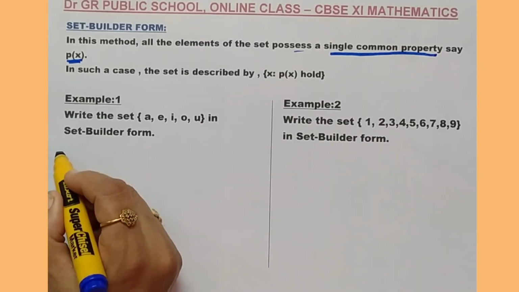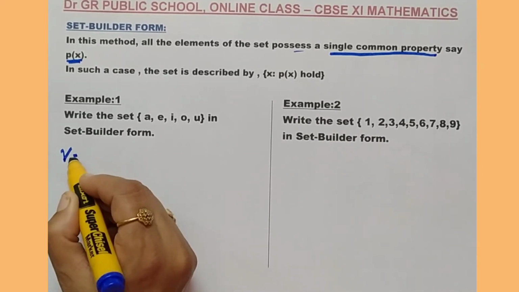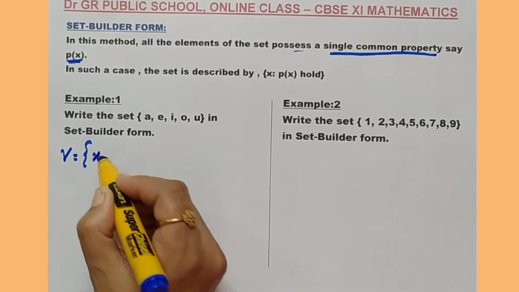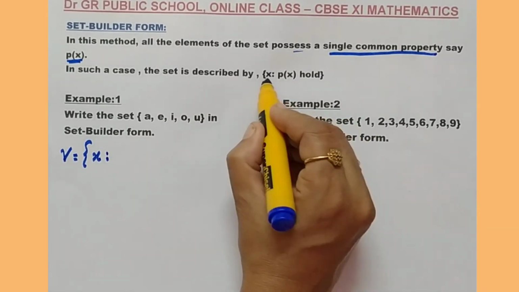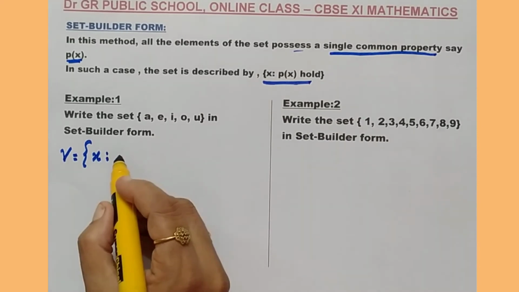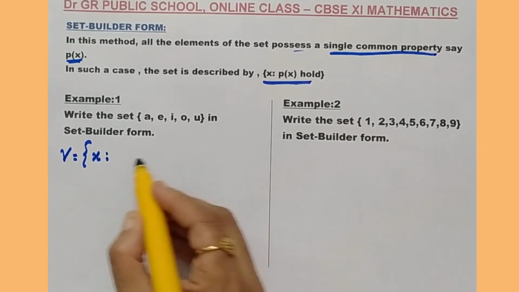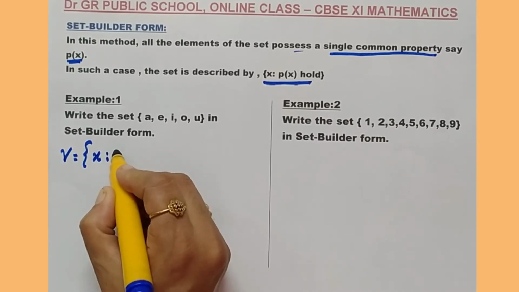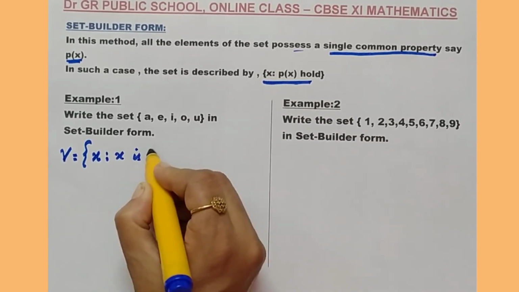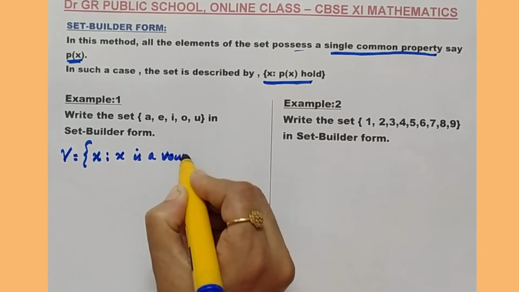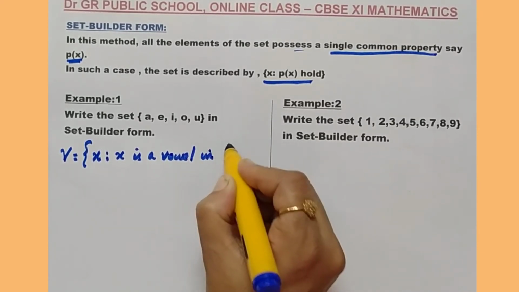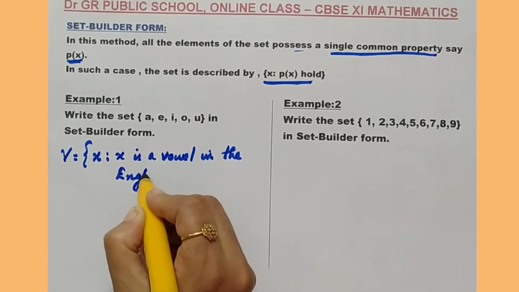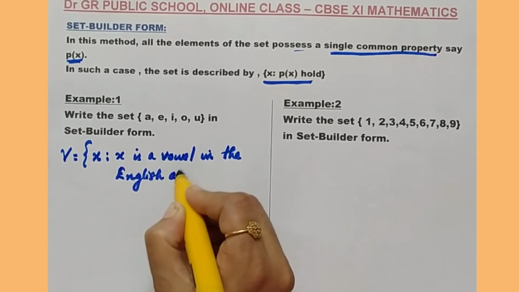So, I am going to write it in the set builder form as V is equal to set of all x such that, then write the property. P(x) means the property. What is the property here? x is a vowel in the English alphabet.